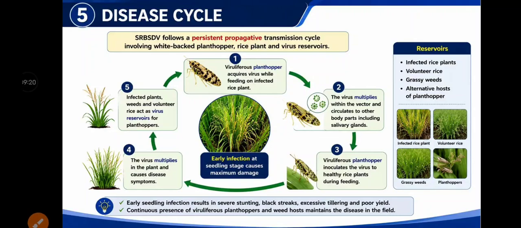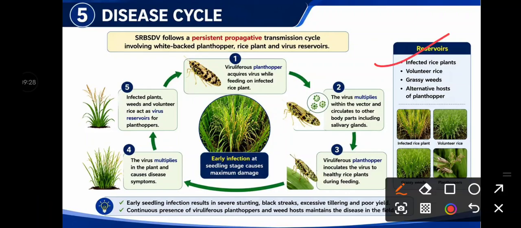Next, about the disease cycle. The primary source of inoculum or reservoir for the virus is the infected rice plant, obviously, then volunteer rice plants and grassy weeds, an alternate host for the hoppers. This transmission is carried out by the viruliferous plant hoppers.